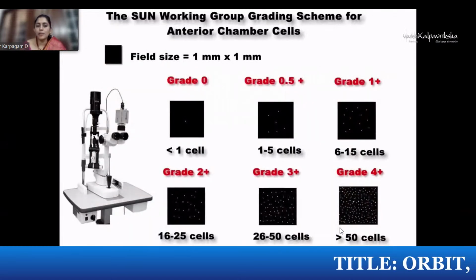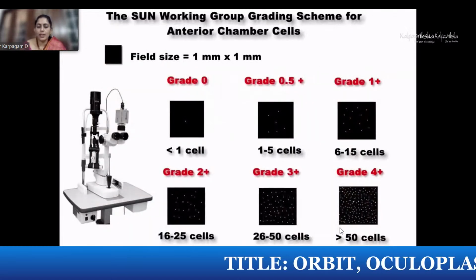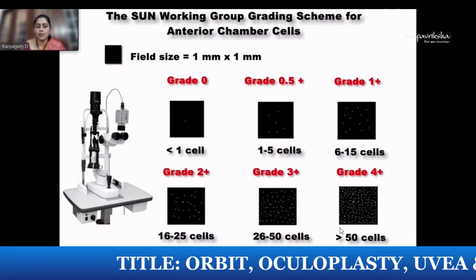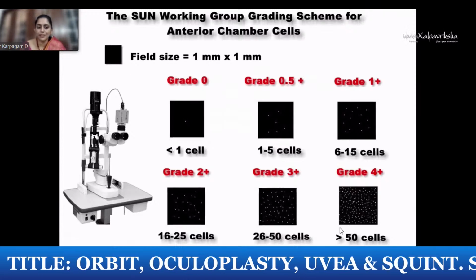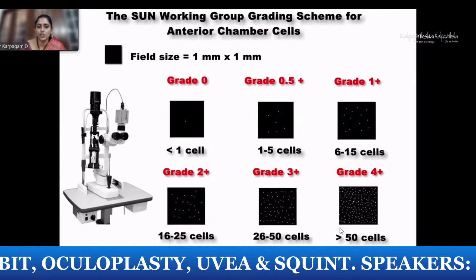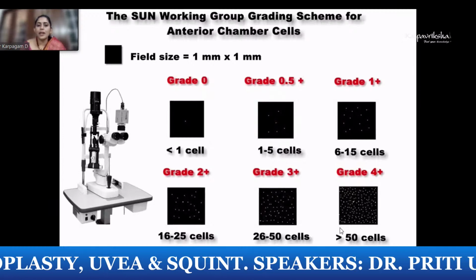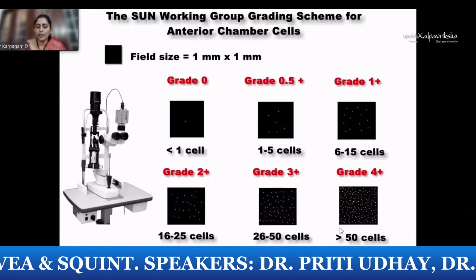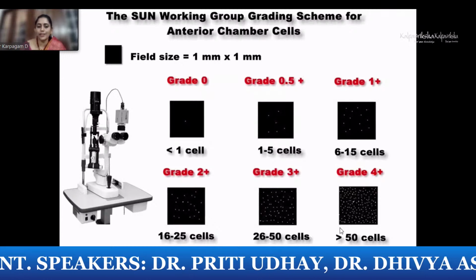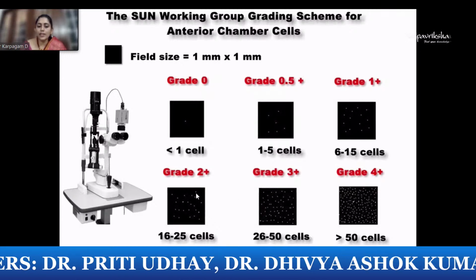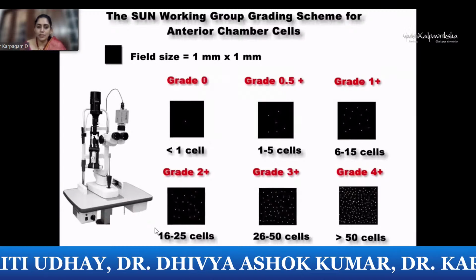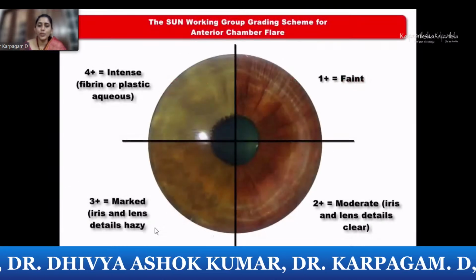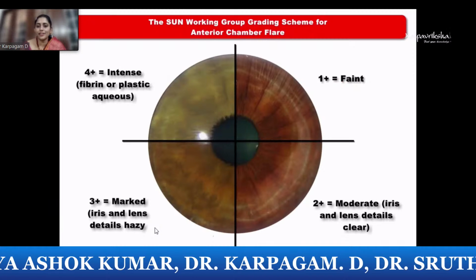The SUN working group also came up with a working classification, and in this, the field of examination is kept in high magnification, and the field size is set to 1 by 1 millimeter. The grade of cells seen in the anterior chamber can be graded from grade 0 to grade 4+. The presence or the absence of hypopyon must always be mentioned separately. Moving further, we also have to grade the flare.